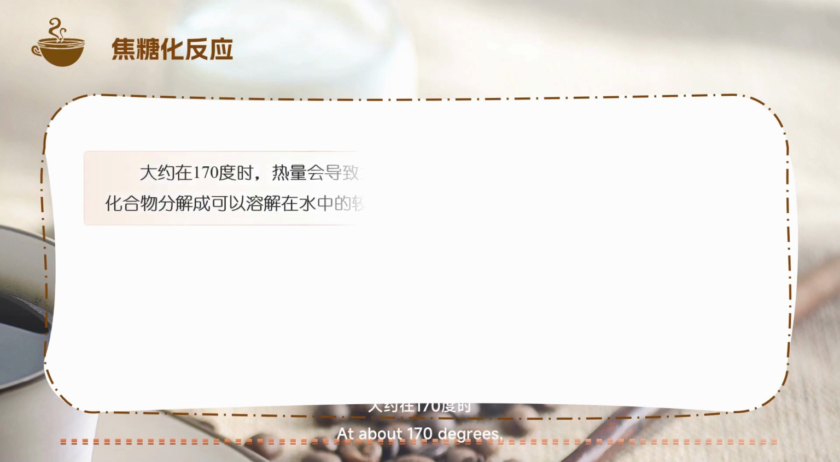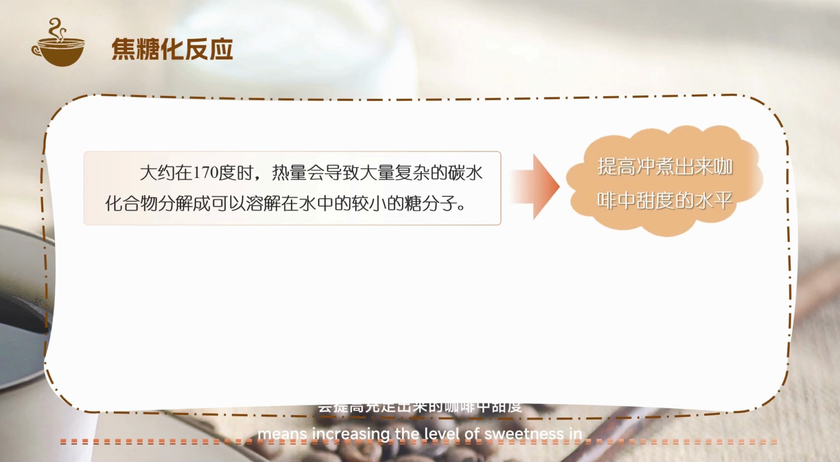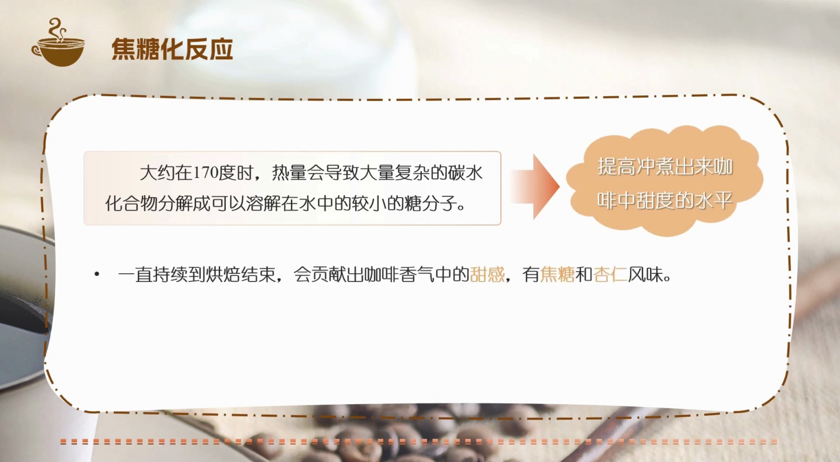Caramelization reaction. The Maillard reaction comes to an end. The caramelization reaction begins. At about 170 degrees, the heat causes a lot of complex carbohydrates to break down into smaller sugar molecules that can be dissolved in water. This means increasing the level of sweetness in the resulting coffee. This reaction continues until the end of the roast, contributing to the sweetness of the coffee's aroma, with caramel and almond flavors.